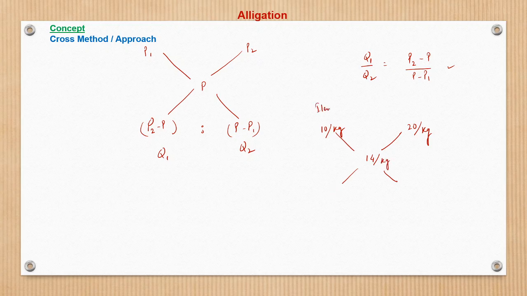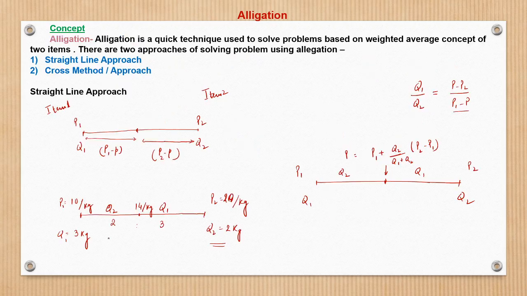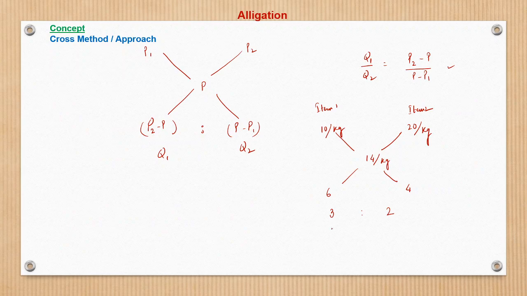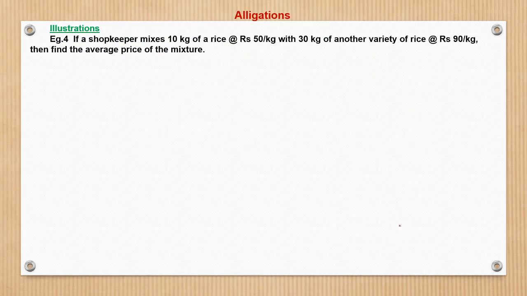This is item 1, item 2. The ratio of weights will be nothing but the difference: 20 minus 14 is 6, and here 14 minus 10 is 4. So the ratio would be 3 is to 2, right? 3 is to 2 was something we started with. So Q1 is to Q2 is nothing but 3 is to 2, right? So again, through various examples, we consolidate this concept.